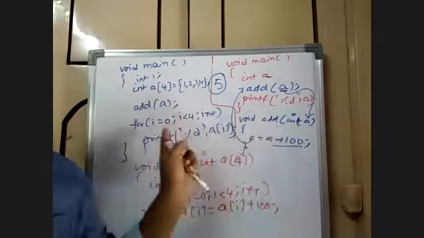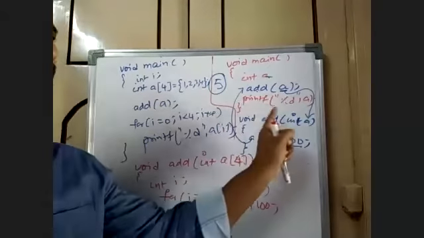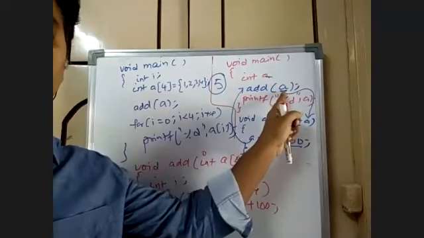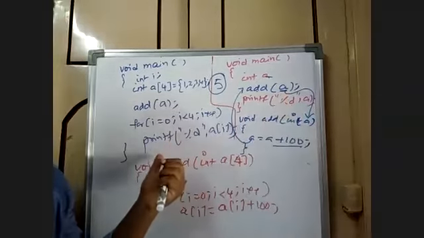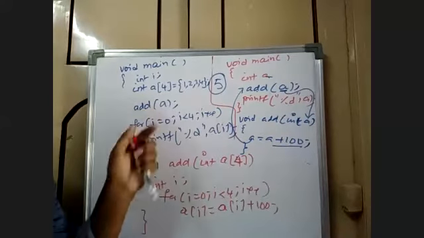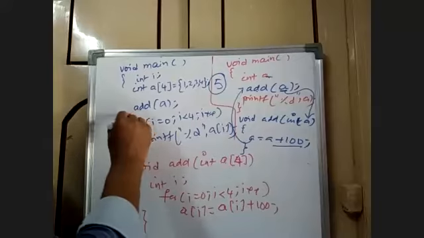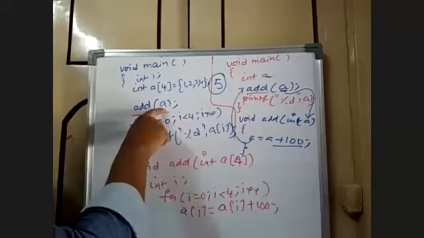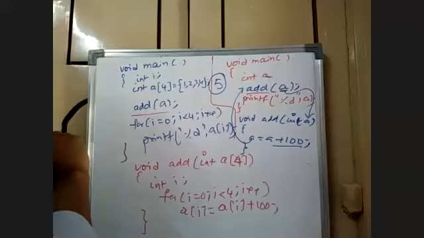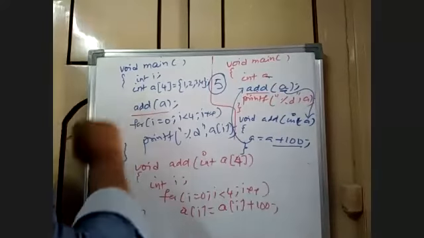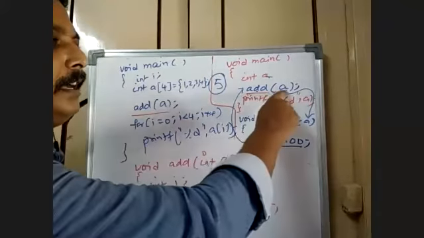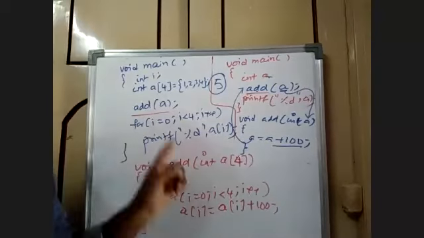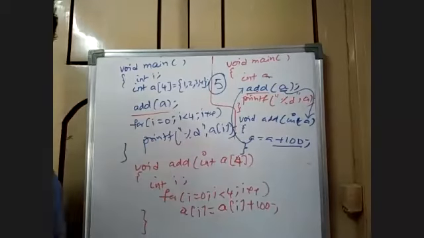What is the difference between these two programs? In the first program, add is a function which is taking one value. Here, the same add function is taking a group of values. Here in the other case, it is taking one value. Somebody is mentioning it already. Now, what is the result of this program?